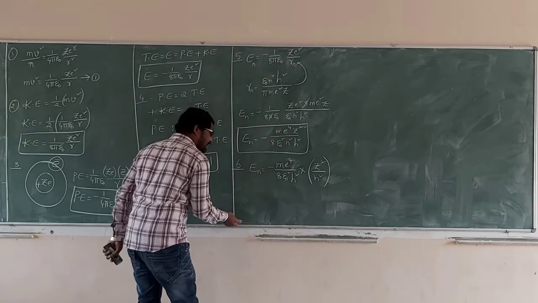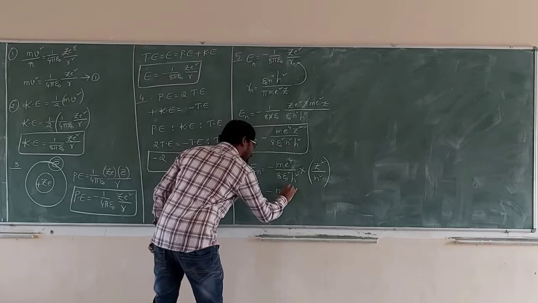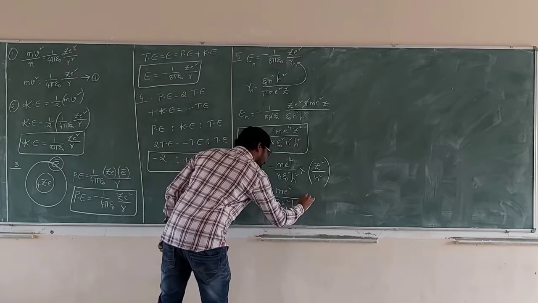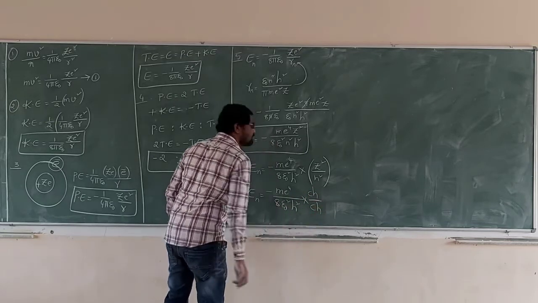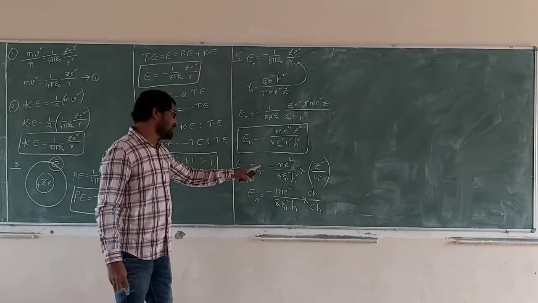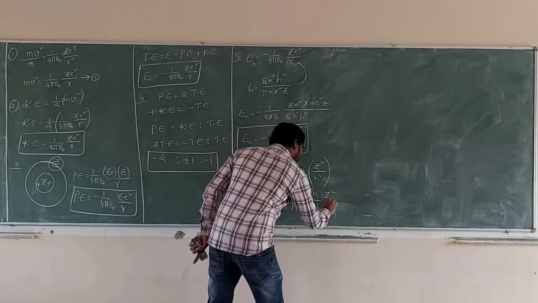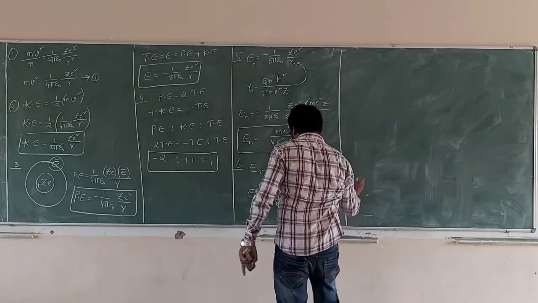Next, this can be done again. En is equal to minus m e power 4 by 8 epsilon naught square h square into, so that is ch by ch. I wrote that ch by ch into z square by n square. Again, this is written like that.